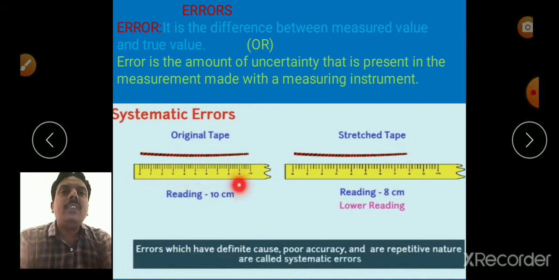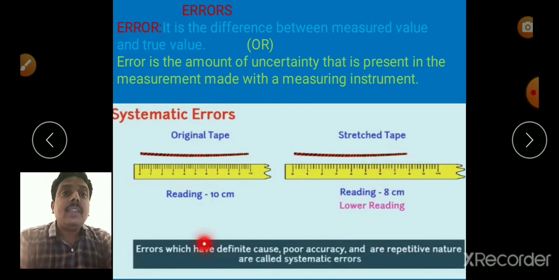This is the original reading. Then we measure with a tape which is known as a stretched tape. The reading is found to be only 8 centimeters. This is less than the original reading, so this is called a lower reading, 2 centimeters less than the original value. So these errors are known as systematic errors.